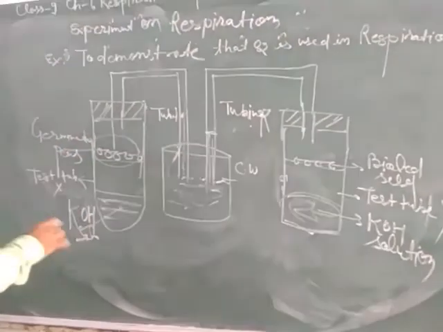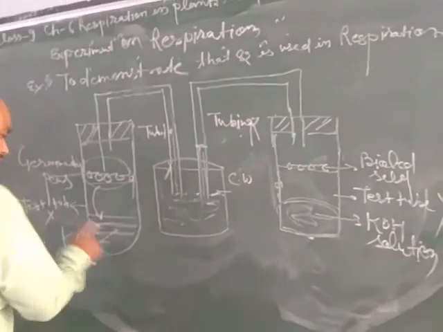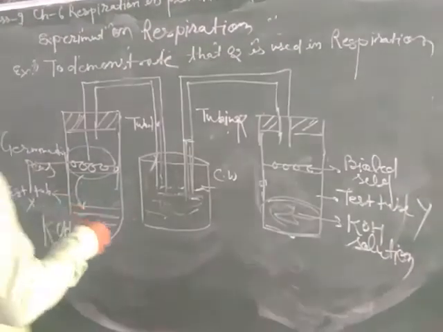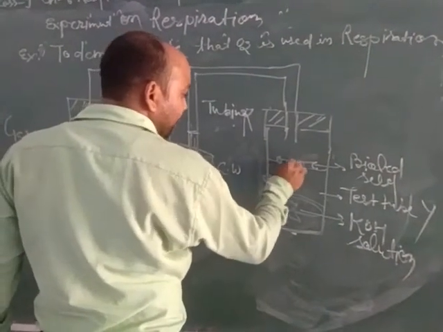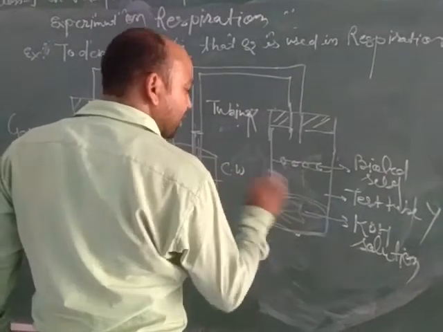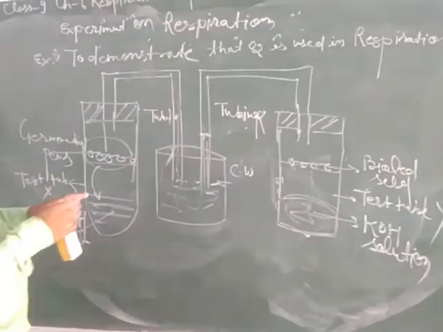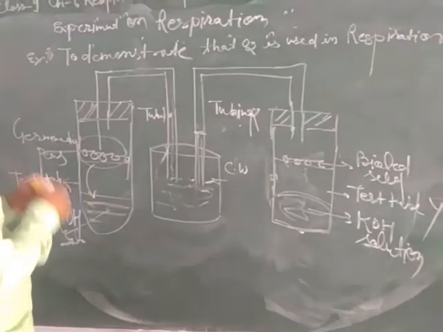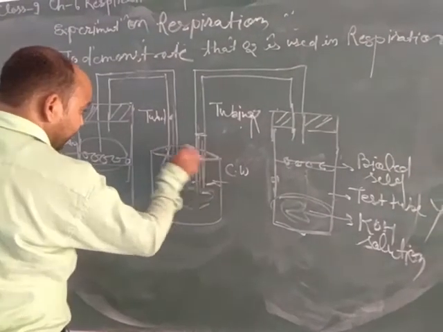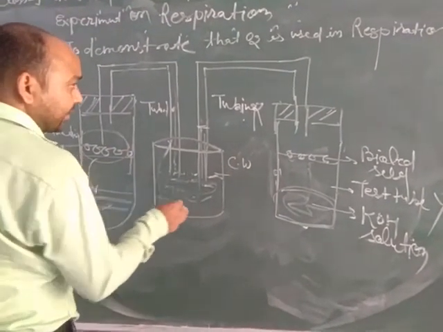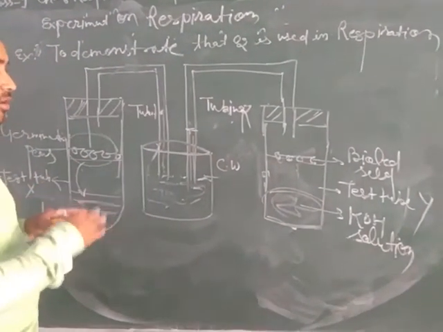Now the germinating seed, after the process of respiration, releases carbon dioxide, which is absorbed by potassium hydroxide. In the second test tube, no oxygen is absorbed because these boiled seeds are dead, so no formation of carbon dioxide will take place here. This experiment proves that oxygen is used during respiration. Here the germinating seed obtains oxygen from the colored water, because oxygen is dissolved in water.